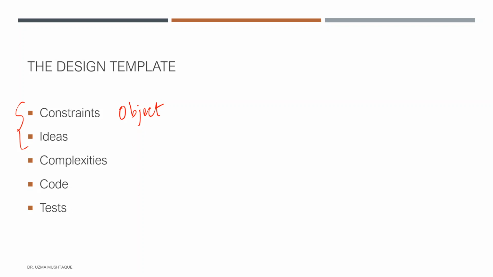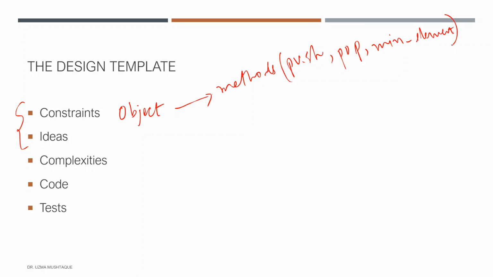And then going back and asking questions like what all methods does this object require? Maybe the interviewer comes back and tells me that it needs a push, a pop, and finding the min element, because that's the whole point of this implementation. At least these, and then we can have more. Coming to the ideas, we already know the answer to the complexity. It has to be order 1. Constant time means every time I find the minimum element, it has to be in constant time. And then we'll come back to the code and tests once we write the code.